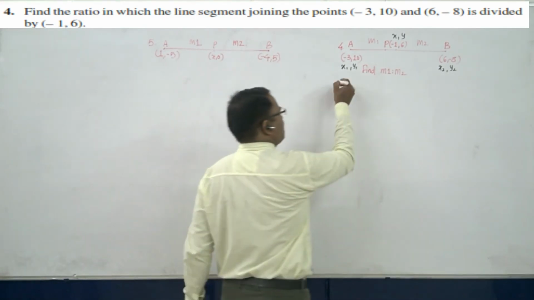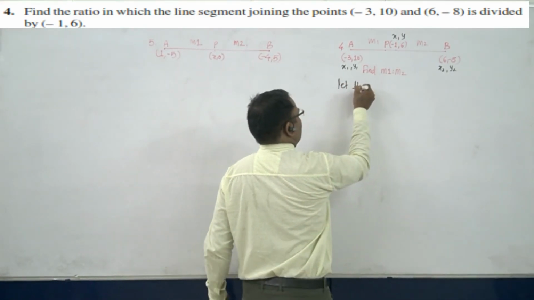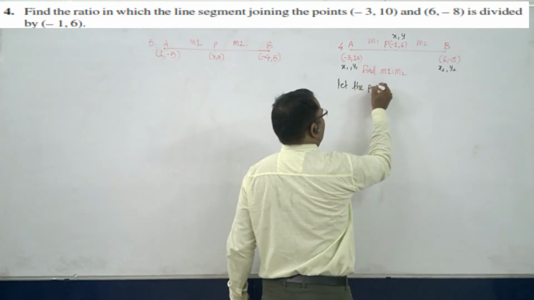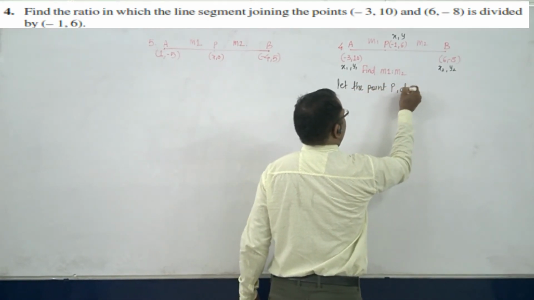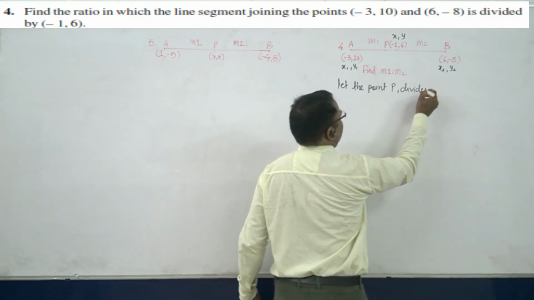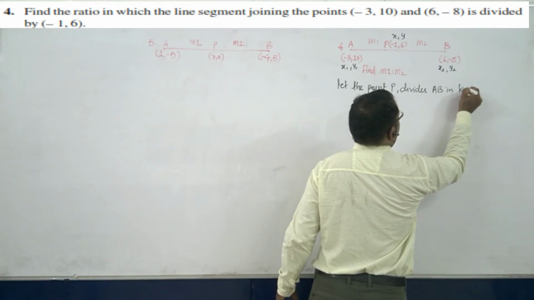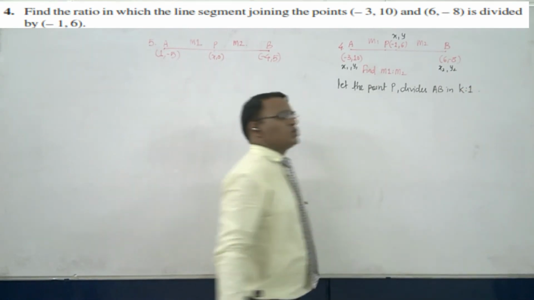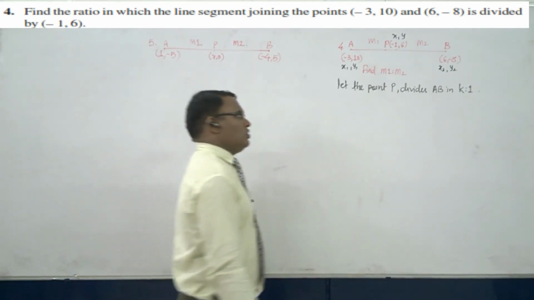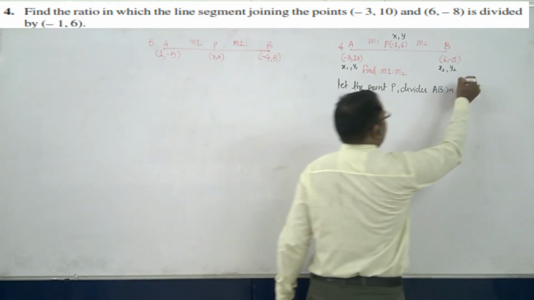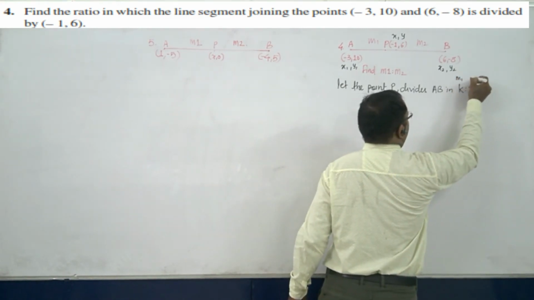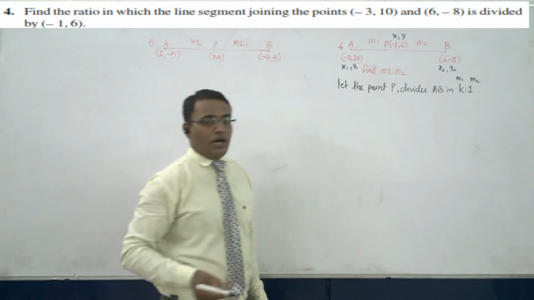So let the point P divide AB in the ratio k is to 1. So we know that here the value of m1 is k, and m2 is equal to 1.